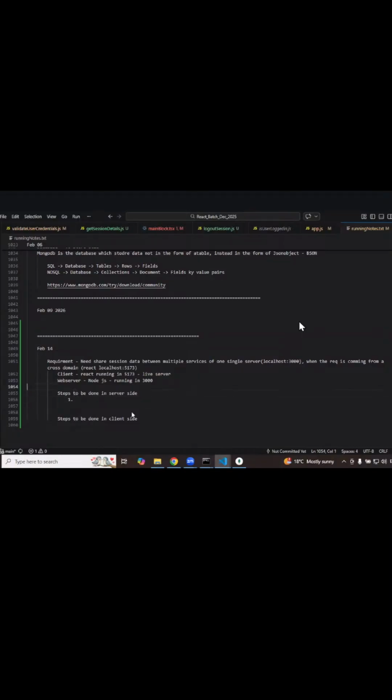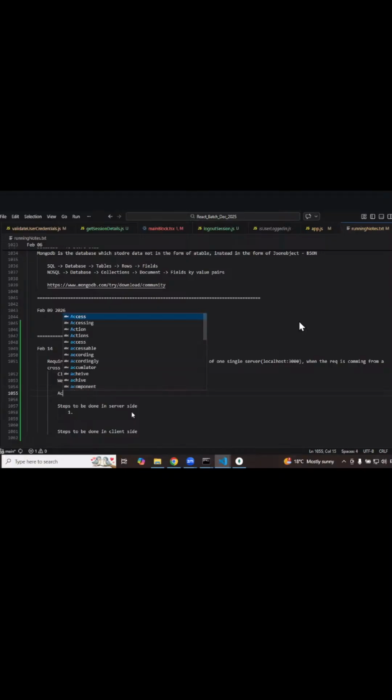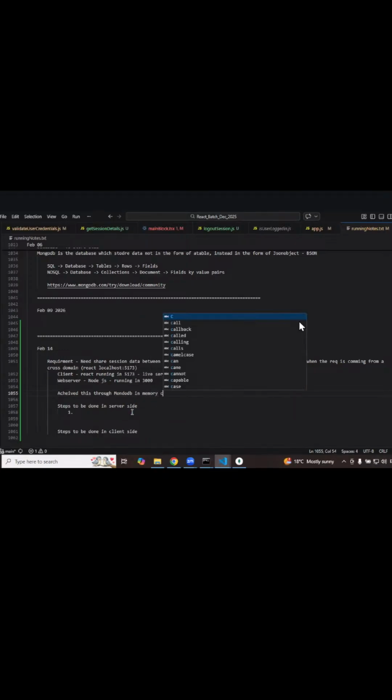Now, we have achieved this through MongoDB in-memory cache. Okay, what we are going to do is, we are going to take a mediator, which is called MongoDB. Here, either we can use MongoDB or we can even go with a Redis in-memory cache.